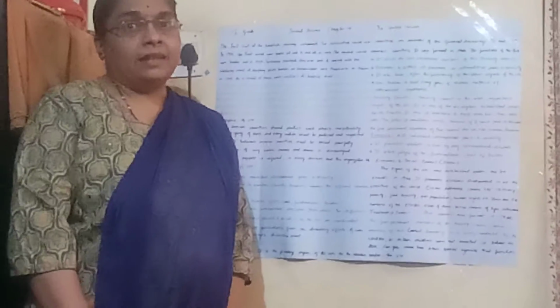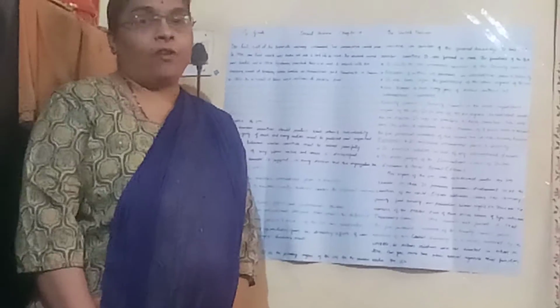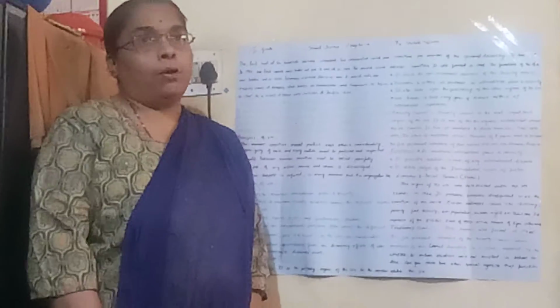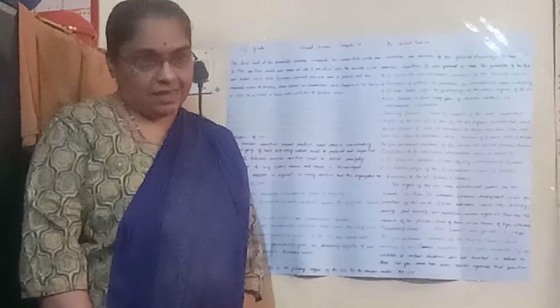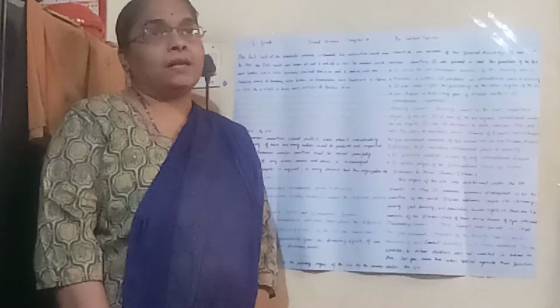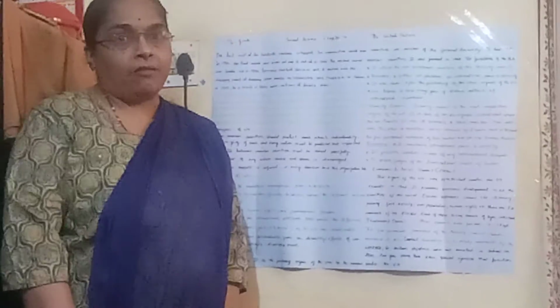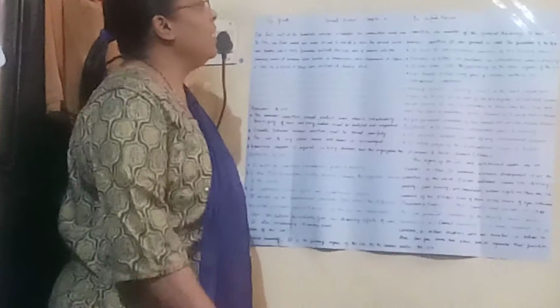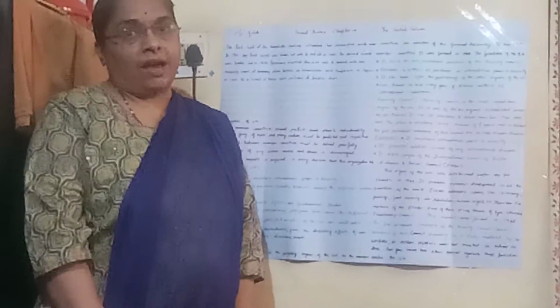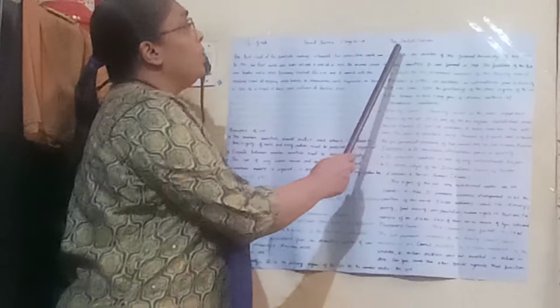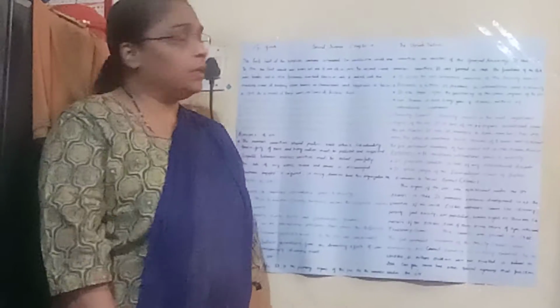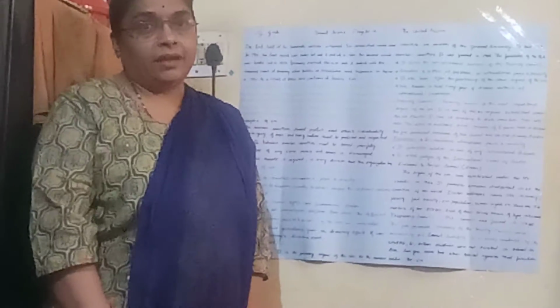In the Second World War, the war began by Germany and ended by putting two big bombs on Japan, Hiroshima and Nagasaki. Because of these consecutive wars, the world saw so many sufferings, millions of people died, so many children became orphans, and all the big nations decided to have an organization that is called the United Nations Organization. Today in this lesson we are going to learn all about this United Nations.